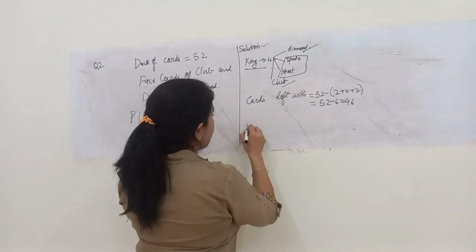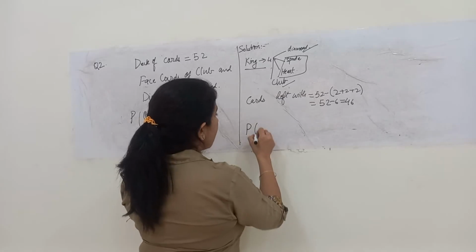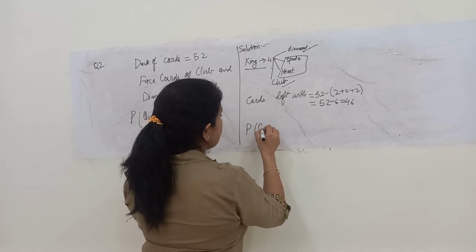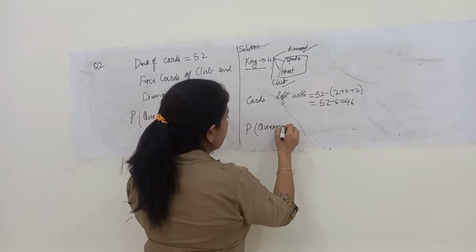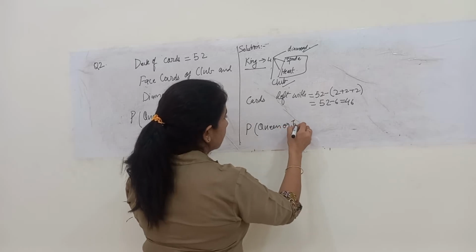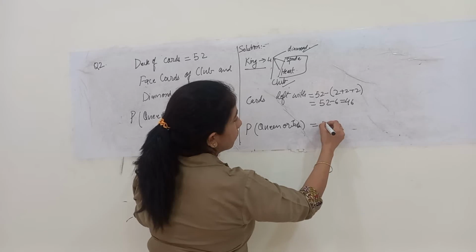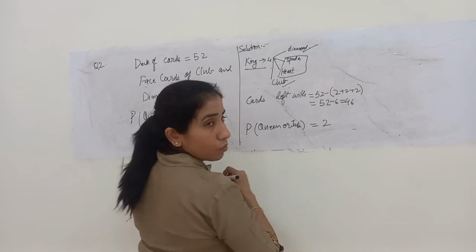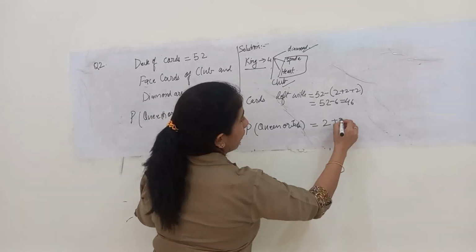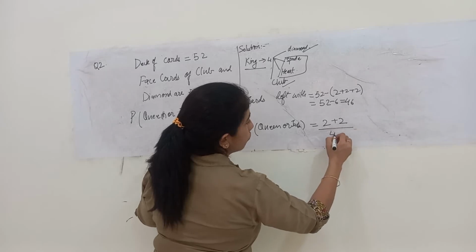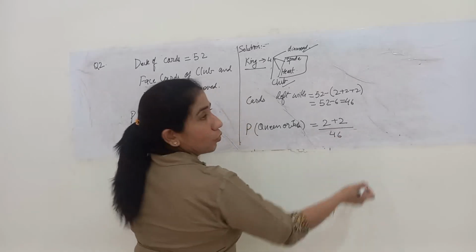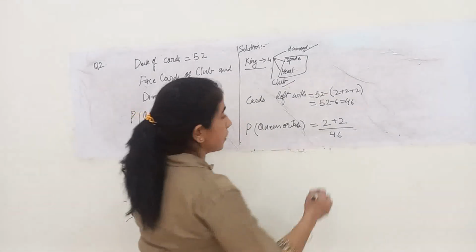Now what is being asked is that a card is drawn and the probability that it is a queen or jack. The chances of queen coming is 2, and of jack also is 2, upon the total number of cards, that is 46.